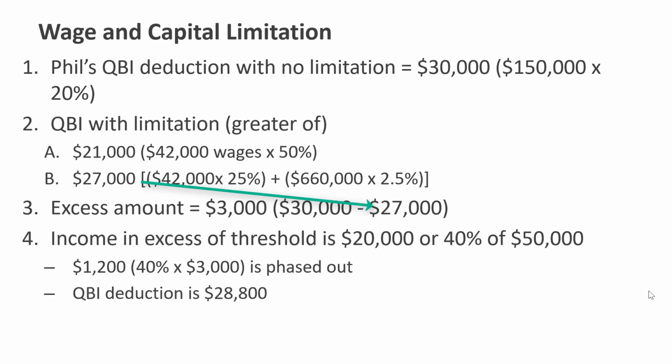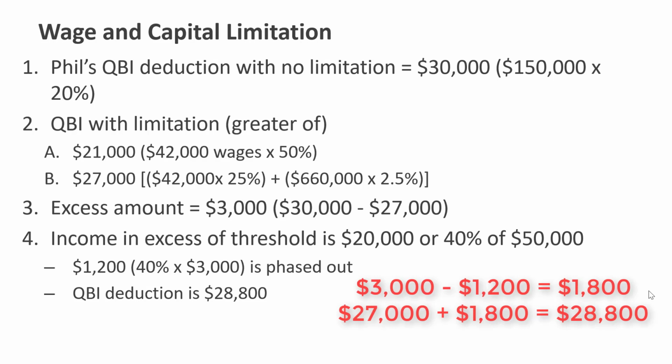Now we measure how far he is over the threshold. Recall he's $20,000 over the threshold. The threshold phases out for a single taxpayer over a $50,000 window, so he is 20 over 50, or 40% of the way there. As a result, 40% of his excess amount is phased out. 40% of $3,000 is $1,200. So of the $3,000, $1,200 is phased out. That leaves, in my mind, $1,800, if I did my math right.